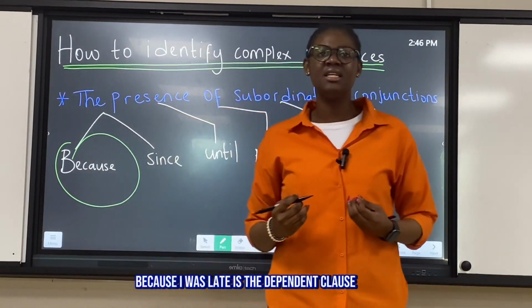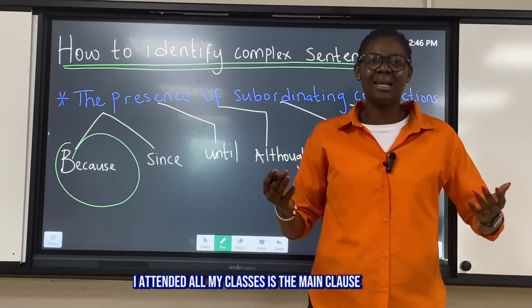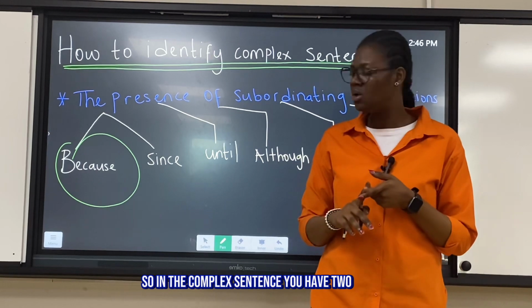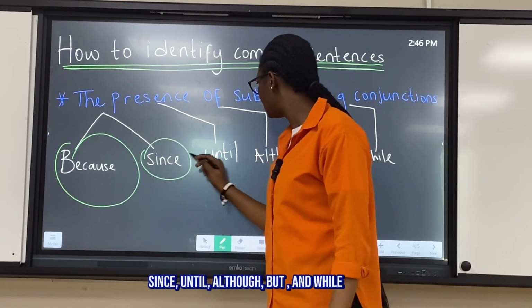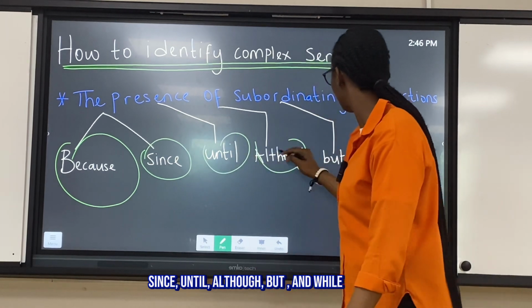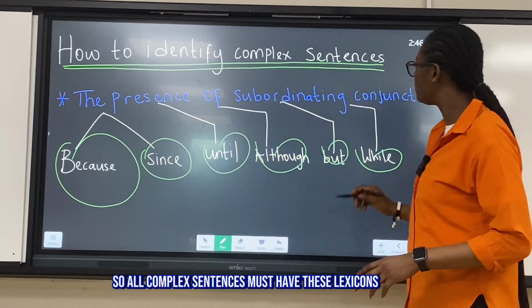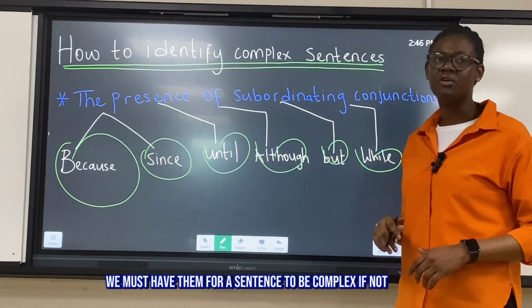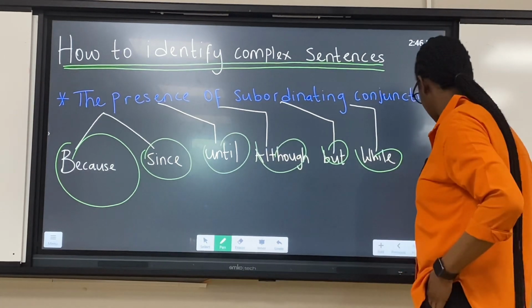Because I was late is the dependent clause. I attended all my classes is the main clause. So in a complex sentence, you have two clauses joined together. Since, until, although, when and why. So all complex sentences must have these words. We must have them for a sentence to be complex. If not, they are not complex sentences.